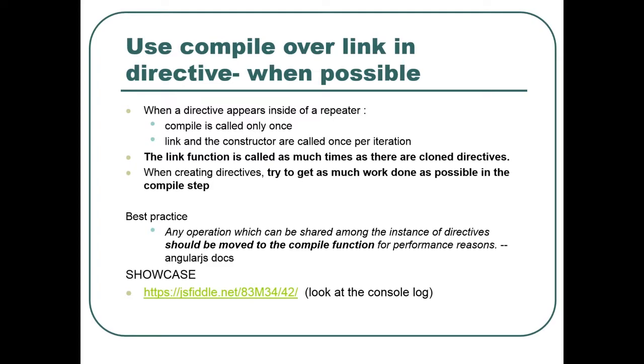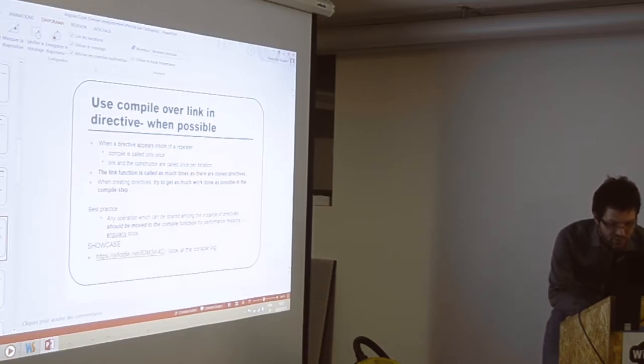The link function is called as many times as there are cloned directives. So if you have to modify the DOM, try to get as much work as possible into the compile step instead of the link step. It's also emphasized in the Angular doc: any operation that can be shared among the instances of a directive should be moved to the compile function for performance reasons. So that is good to know.